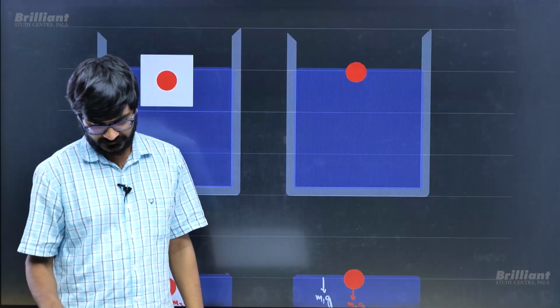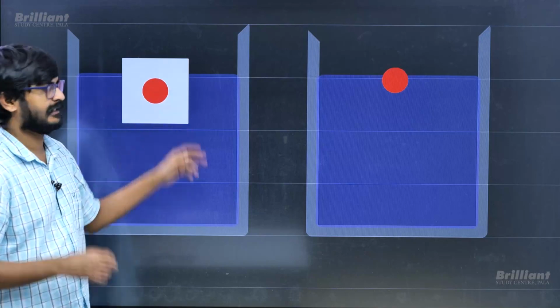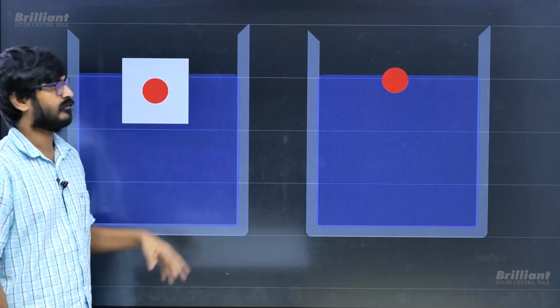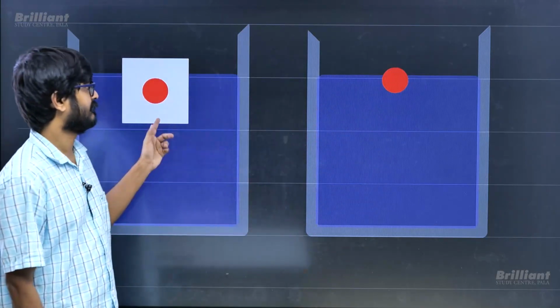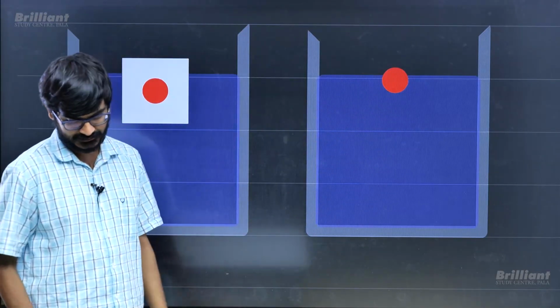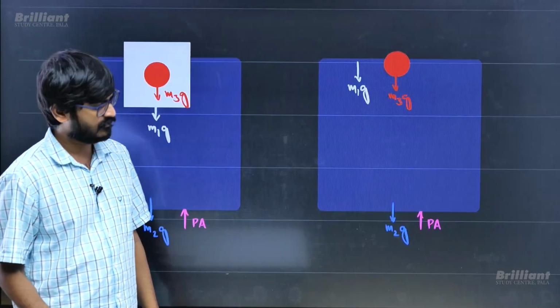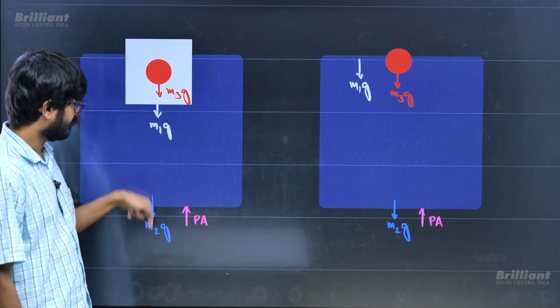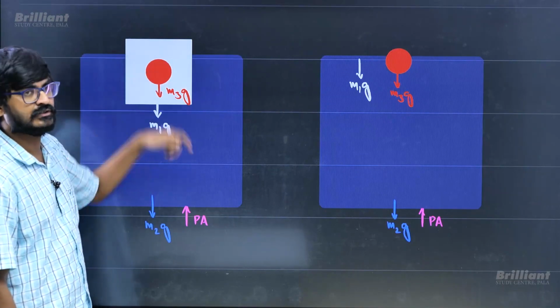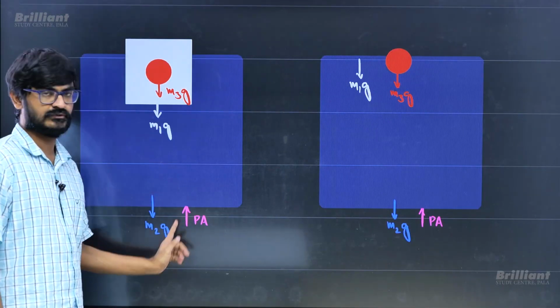Now if there is a cork ball inside the ice such that it is floating, and the ice melts, the cork will still be floating. I need to convince you the water level is going to remain the same. So I will draw the free body diagram of ice plus water plus cork initially. There will be the weight of water, the weight of ice and the weight of cork, which will be balanced by the pressure force here.